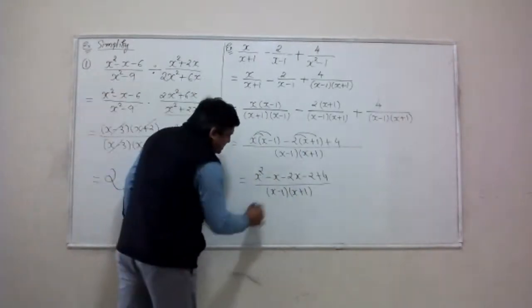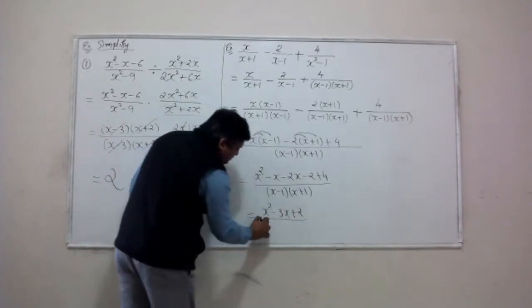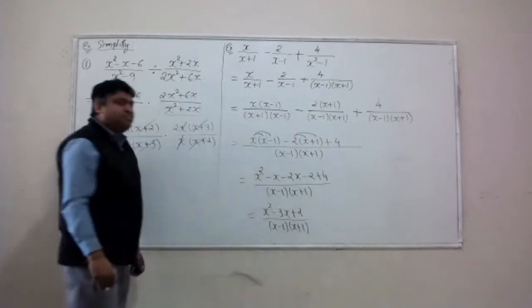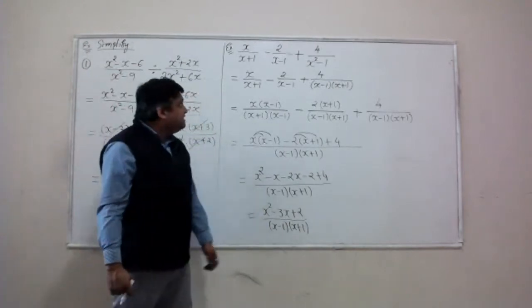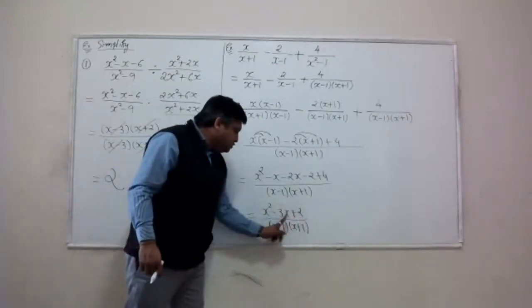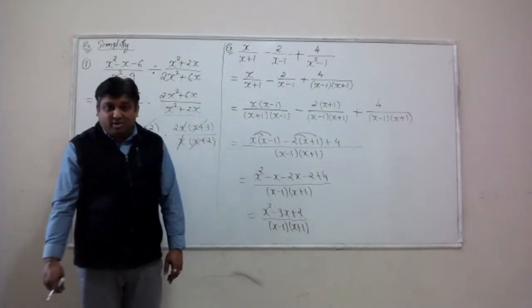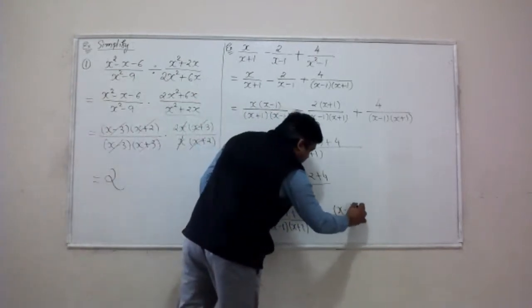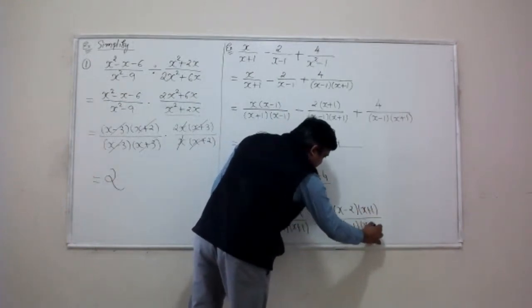Simplify these entries. Looks like I get x squared minus 3x plus 2 divided by x minus 1 x plus 1. As I said, you need to make sure if you can simplify this any further or not. Do we know the factors of 2 whose sum is negative 3? Answer should be yes, negative 2 and negative 1, right? Let's factorize it. x minus 2 x plus 1 over x minus 1 x plus 1.